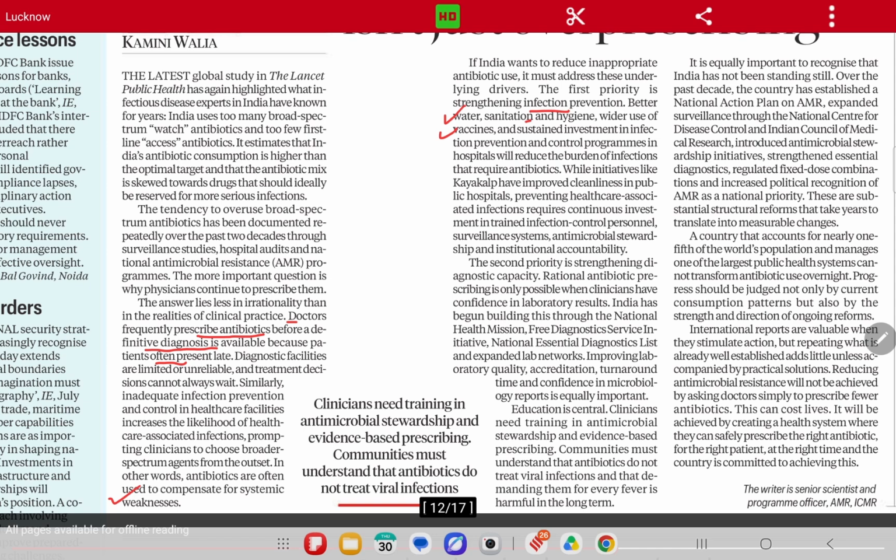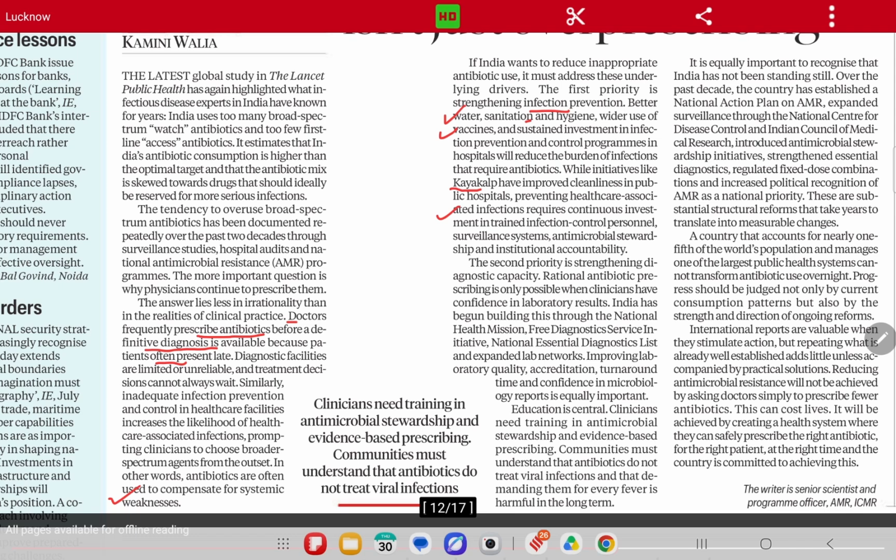Now, the Government of India has launched an initiative called Kayakalp, which improves the cleanliness in public hospitals, preventing healthcare associated infections. But it requires continuous investment in trained infection control personnel, surveillance systems, antimicrobial stewardship, and institutional accountability.